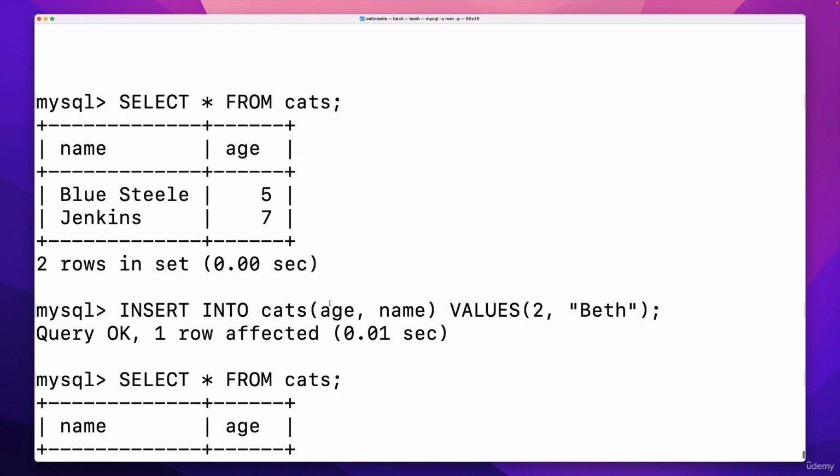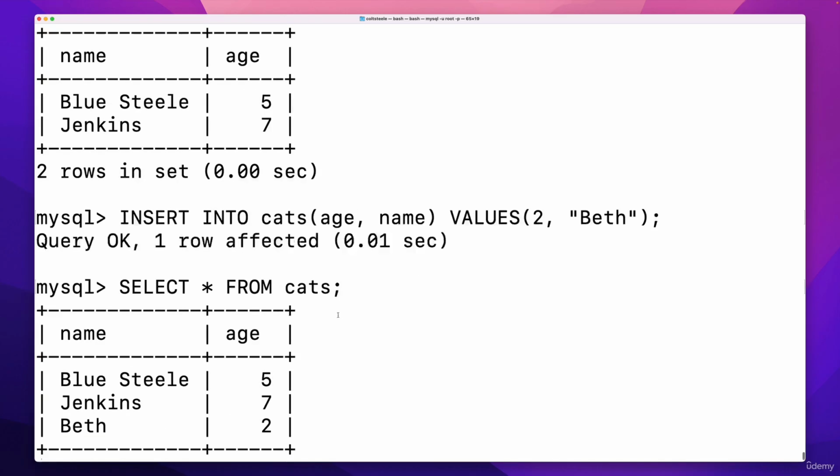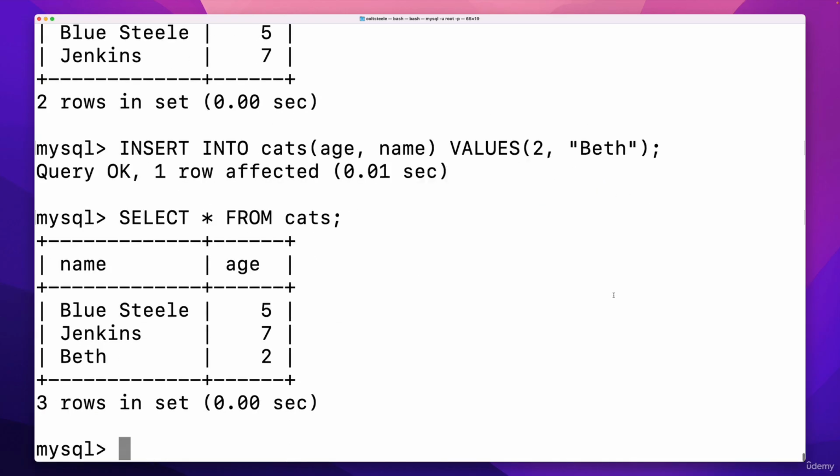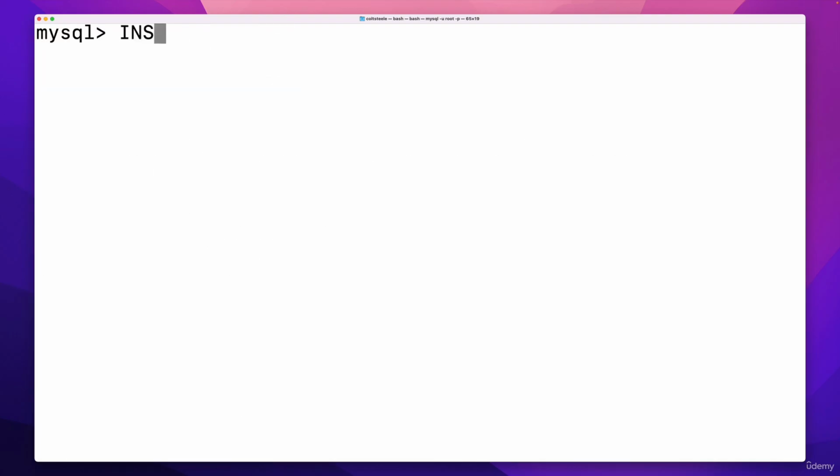It doesn't matter if age comes before name or name before age, as long as we are consistent with our values. Now, what happens if we are not consistent? What if I did insert into cats and I say expect the name first and then the age, and then in my values, I get lazy or I don't pay attention and I put the age first.